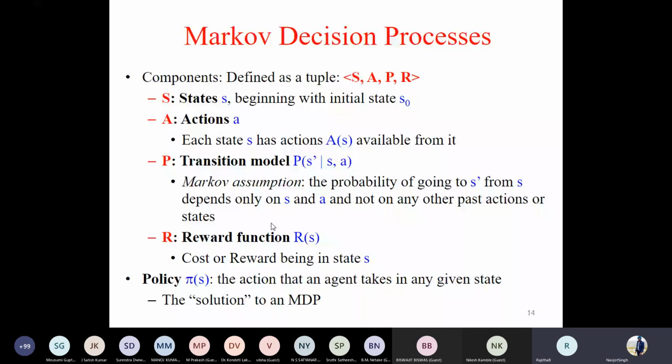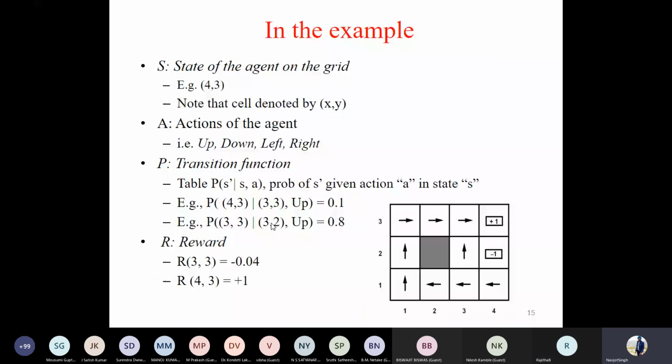So let's come back to this same problem. The first parameter was state. You can see in total there are 12 states. If I tell you that +1 is one of the goal states whose coordinates are 4, 3, I can be on any one of these states. You can assume that these states are nothing but rooms. Then A is the action that an agent can take. In this case, the agent can move up, down, left or right. These are the only possible actions.